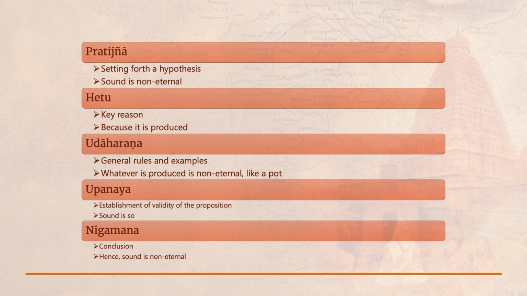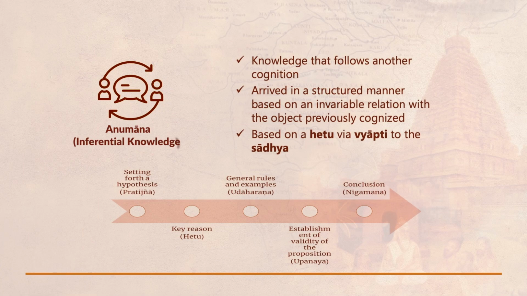So, these are the 5 steps that are required to be there in every vada. In a vada, when we are presenting a particular anumana, all these 5 steps are supposed to be there. Remember, anumana was one of the 4 methods or means of acquiring knowledge, and if we are trying to demonstrate our inference to somebody, all of these 5 steps should be there.